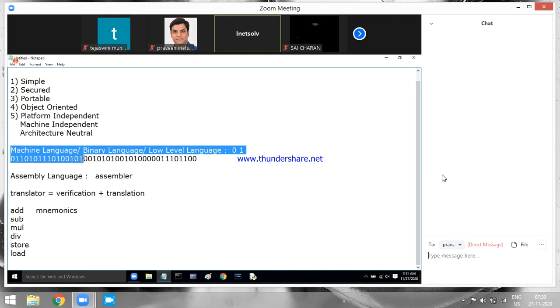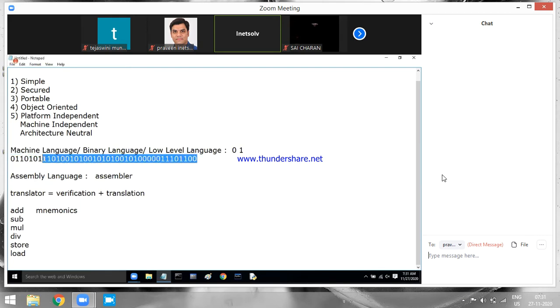Earlier, development was happening only by using machine language. Then because the development is time consuming and difficult, people wanted an easy task, so they moved to assembly language. And maybe some of you have learned this in academics also. You might have learned processors called 8085, 8086. These are processor names. That is nothing but your assembly language only.